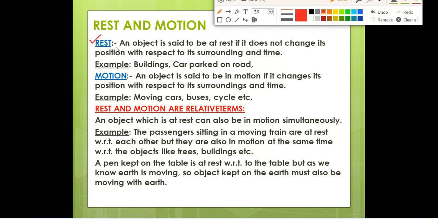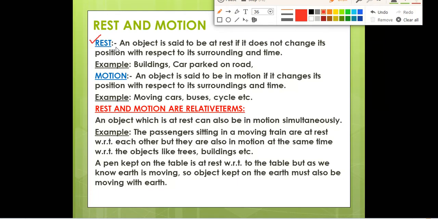From the word rest, you all know that rest is something where the object cannot move. For example, if you say that I'm taking rest, I will not go to school, then you are at your home, you are not moving from your home, so you are at rest. If we have kept one book on the table, that book is at rest because that book cannot move. If you have parked your cycle or bike in your garage or on the road, then that bicycle or car is at rest. If it is not moving, then it is at rest. A car parked on the road is also an example of rest. Mountains, buildings, everything, they are at rest because they cannot move.